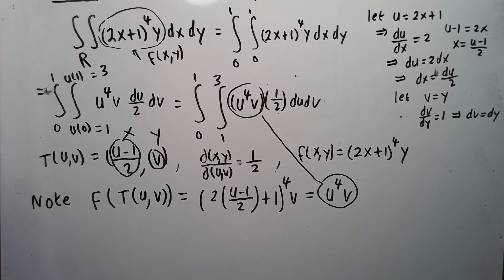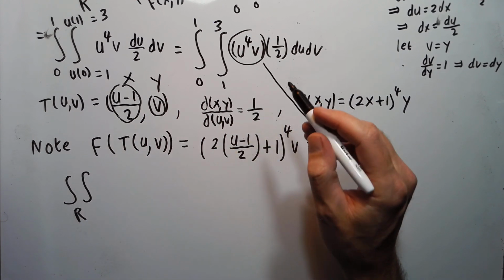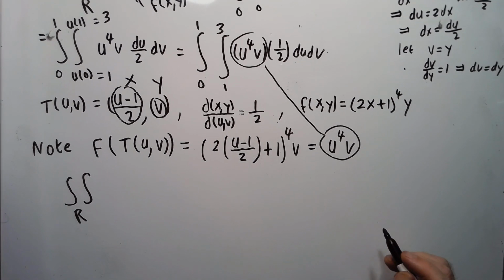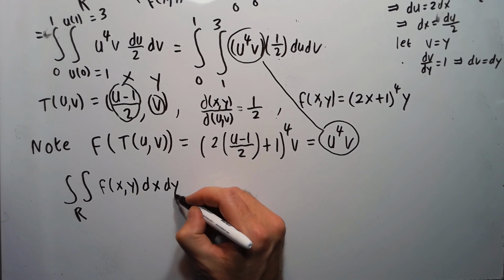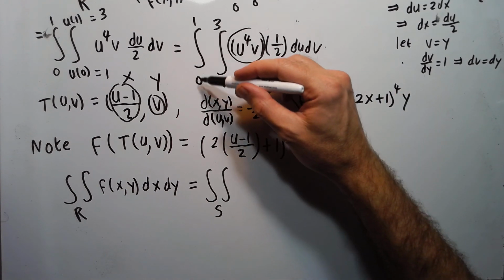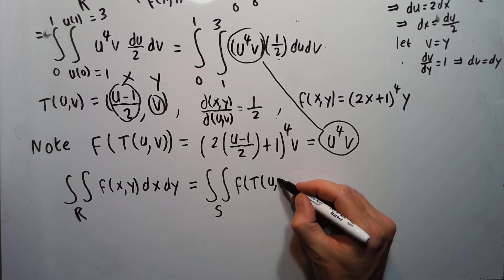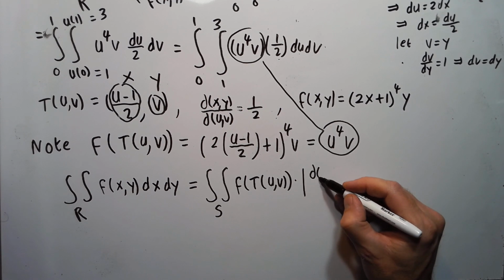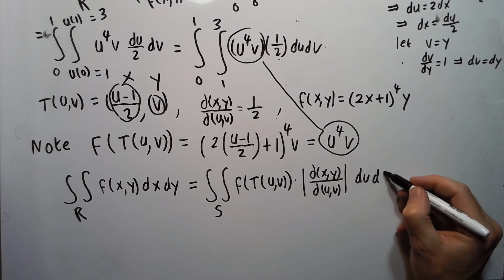Okay, so summarizing, we can say the following: the double integral over R, where R is 0 to 1, 0 to 1, of f of x, y dx dy, we've shown equals the double integral over S, where S was 0 to 1, 1 to 3, of f of T of u, v times the absolute value of our Jacobian, du dv.